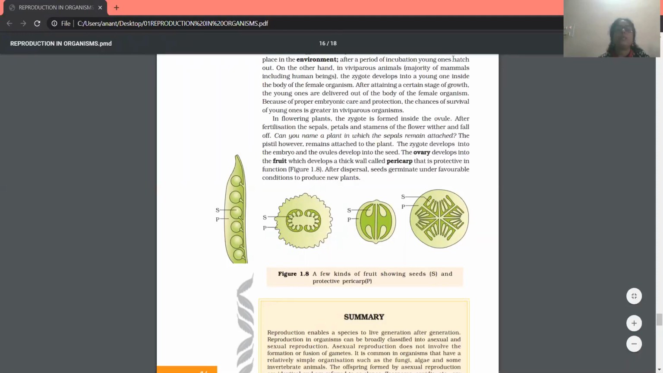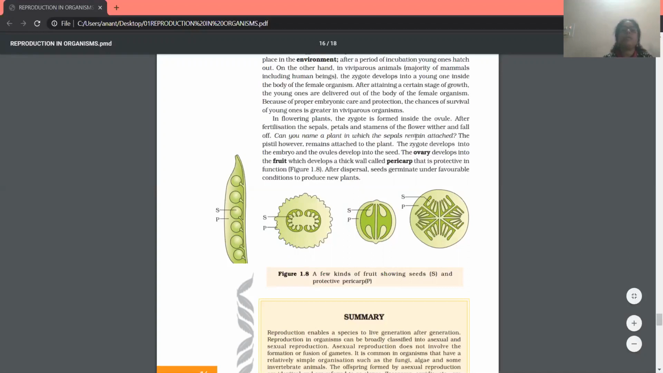The other three whorls, sepals, petals, and stamens, wither off. But in some plants like guava, tomato, brinjal, and raspberry, the sepals can stay also. But the pistil always remains attached to the plant. The zygote develops into the embryo and the ovules develop into the seed.